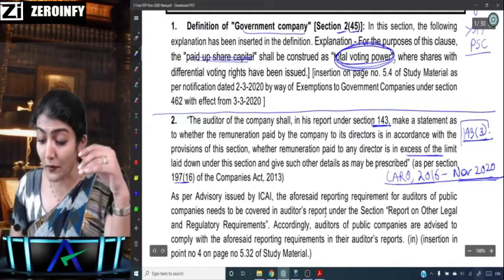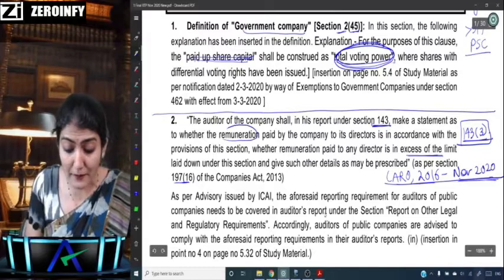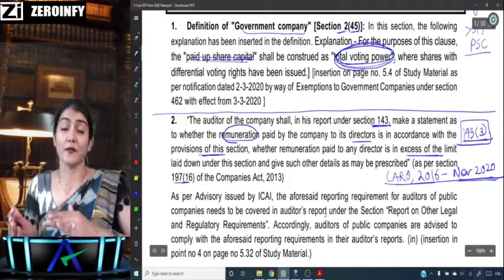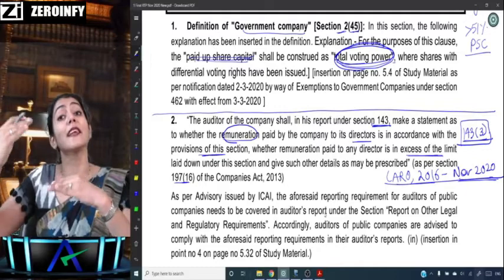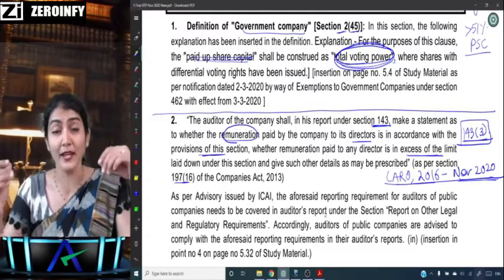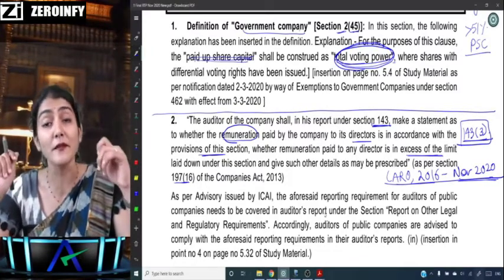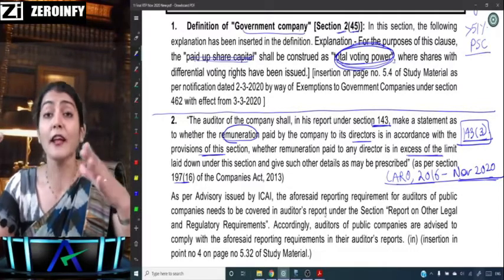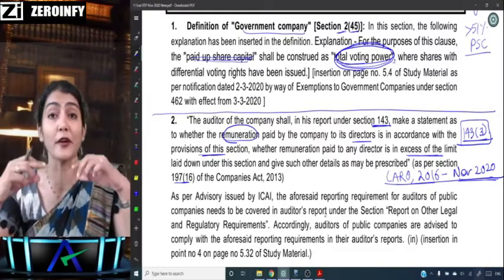So reporting under 143.3 makes a statement as to whether the remuneration paid by the company to its directors is in accordance with the provisions of this section, so section 197 read with schedule 5. And this we also have in clause 11 of CARO 2016, which is regarding managerial remuneration: whether managerial remuneration has been paid or provided for in accordance with the provisions of section 197 read with schedule 5 to the Companies Act. If not, then state the amount involved and the steps taken by the company for securing refund of the same.